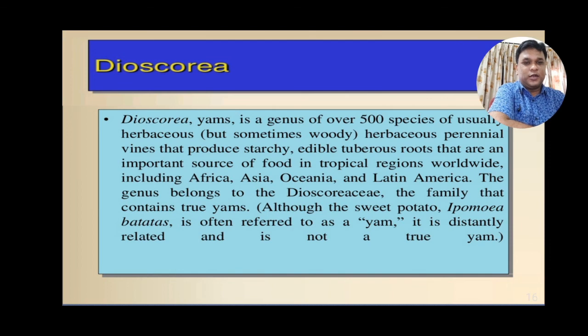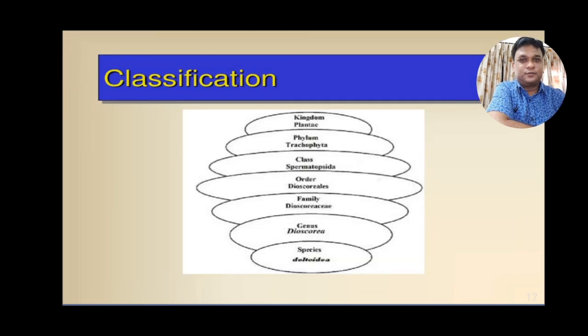Moving over to the classification of Dioscorea. It belongs to the kingdom Plantae, phylum Tracheophyta, class Spermatopsida, order Dioscoreales, family Dioscoreaceae, genus Dioscorea and species deltoidea.